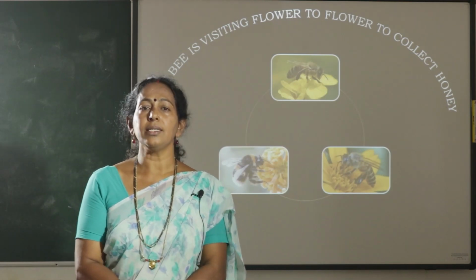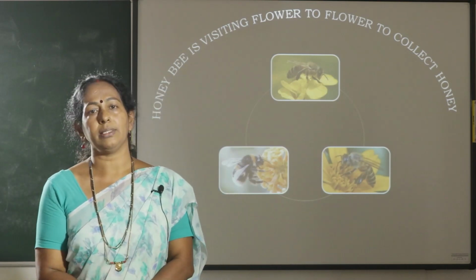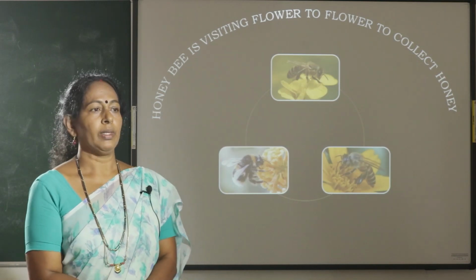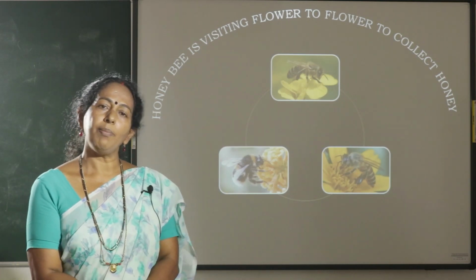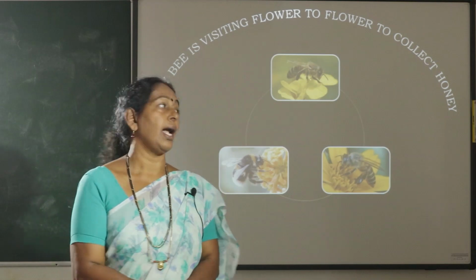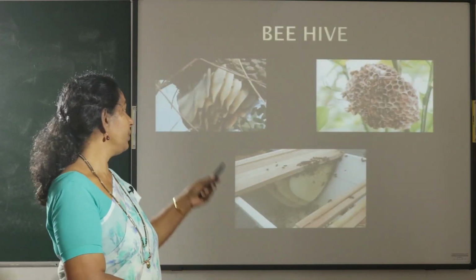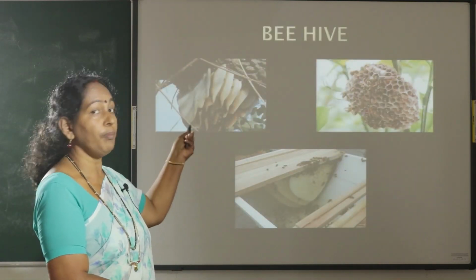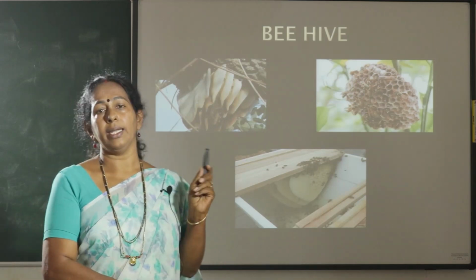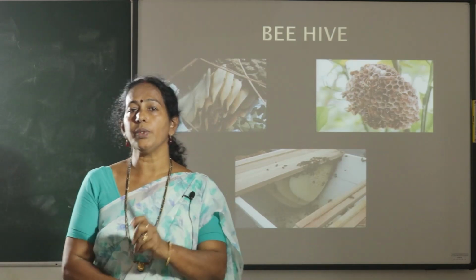After that, it carries the nectar to its living place, or to its house. The living place or habitat of a honeybee is called a beehive. Here you can see different types of beehives. After collecting honey, the honeybee carries the honey to its beehive.